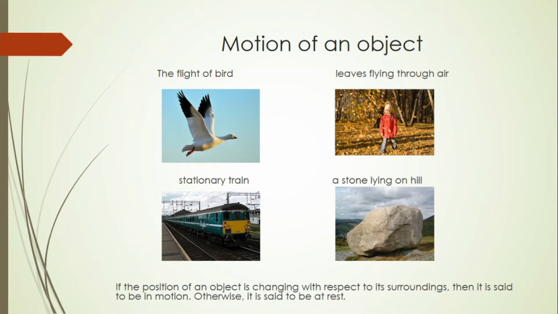According to me, the person sitting next to me is not in motion, whereas for the person who is outside the bus, sitting at the bus stop and watching the bus, the person is moving, the person is in motion. Why? Because the bus is moving. Hence we can say if the position of an object is changing with respect to its surrounding, then it is said to be in motion. Otherwise it is said to be at rest. Understood the meaning of motion?